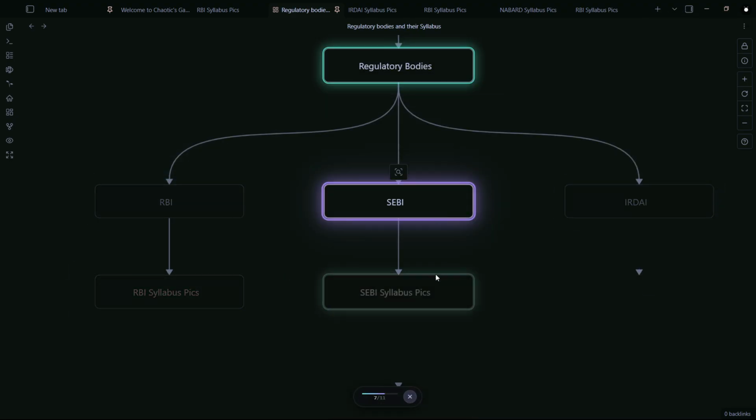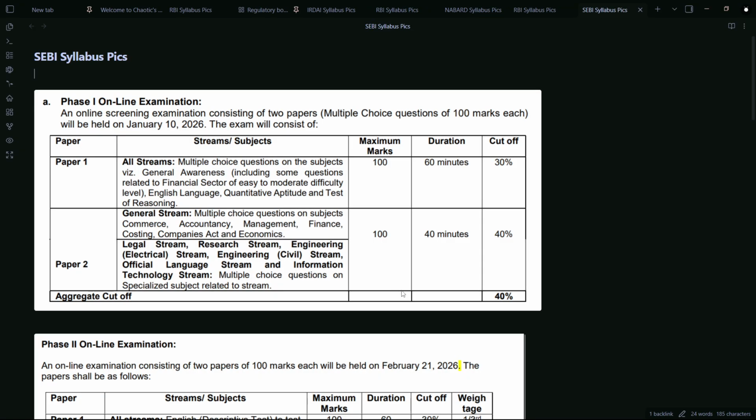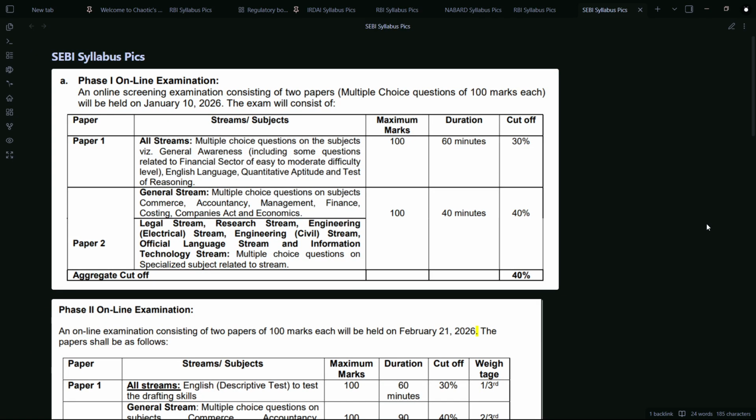Then when it comes to SEBI, it's a very broad subject. But again, it comprises three steps: phase one, phase two, and interview. Phase one comprises two papers. And the good part is these papers are not merit based. As of now, these phase one papers have been qualification based. You just have to qualify.